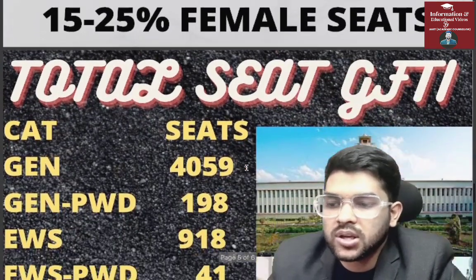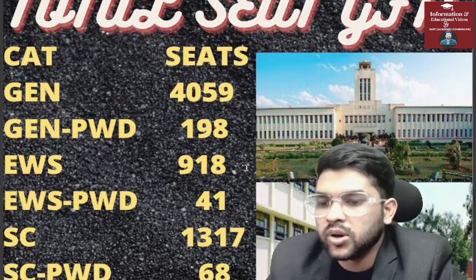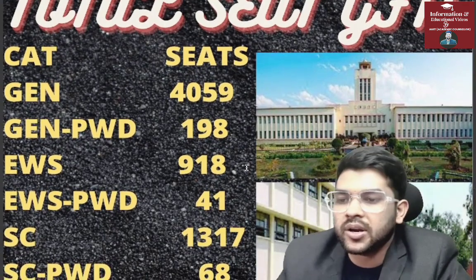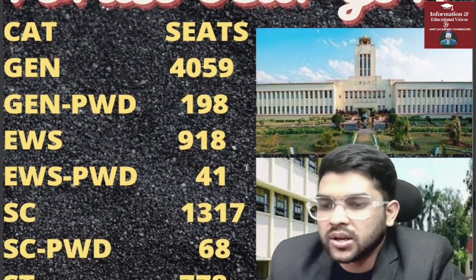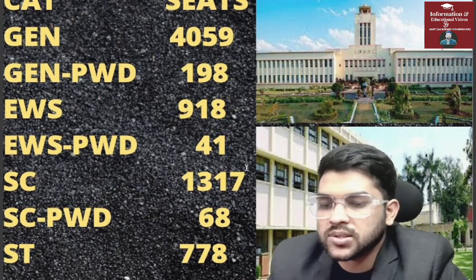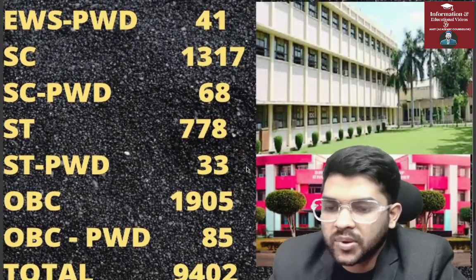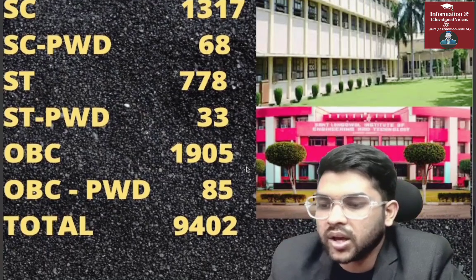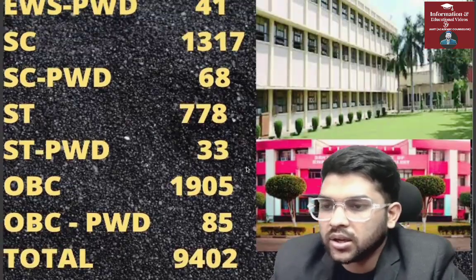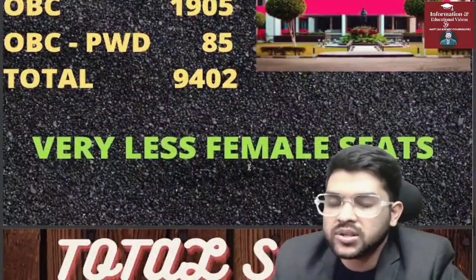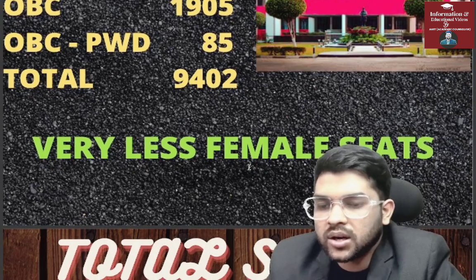Now if you talk about GFTI: general 4059, general PWD 198, EWS 918, SC 1317, SC PWD 68, ST 778, ST PWD 33, OBC 1905, OBC PWD 85. There is a huge increment in case of GFTI because the number of colleges has increased this year. A total of 9402 seats are there in GFTI colleges, and female reservation is very low here. That's why I'm not providing separate information on that percentage.